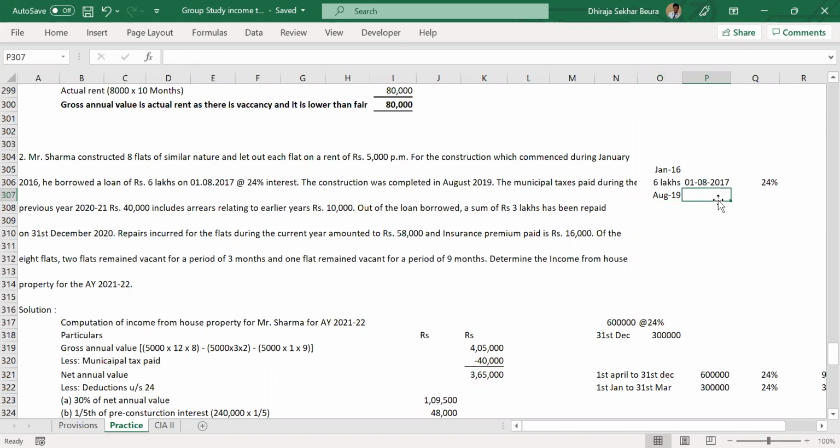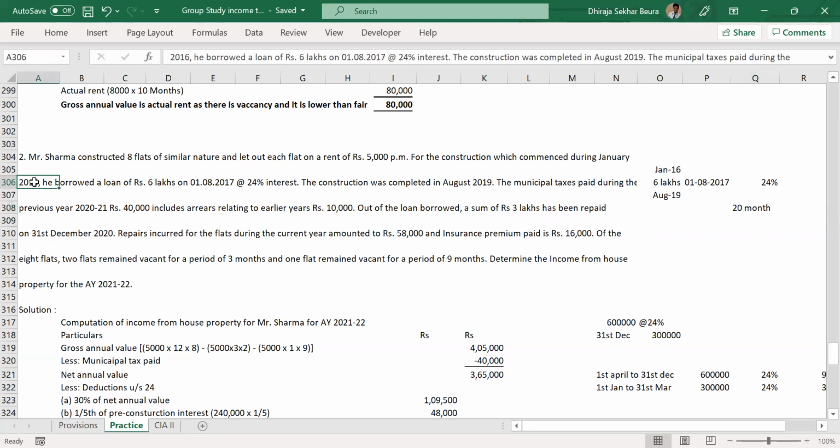Any other questions? Okay. So the conclusion is we have 20 months. This much interest will be accumulated for which purpose? For the 1/5 deduction, 1/5 installment basis deduction. Let's read through the question. The municipal tax paid during the previous year is 40,000, which includes arrears relating to earlier years of 10,000.